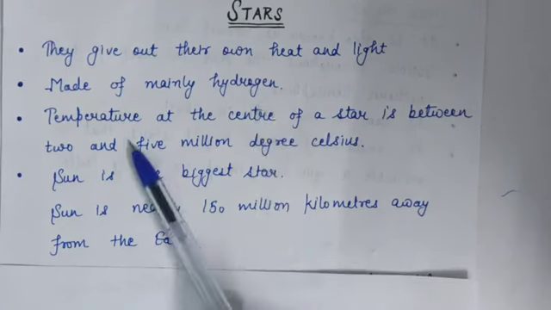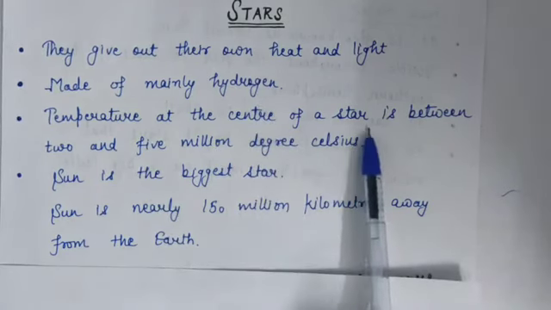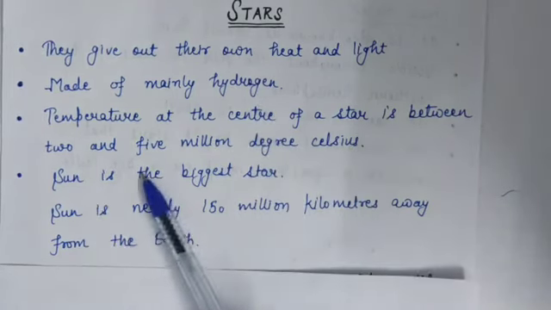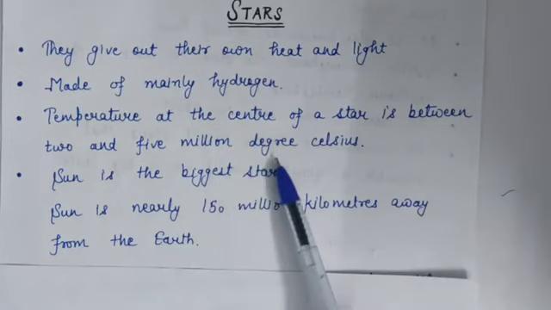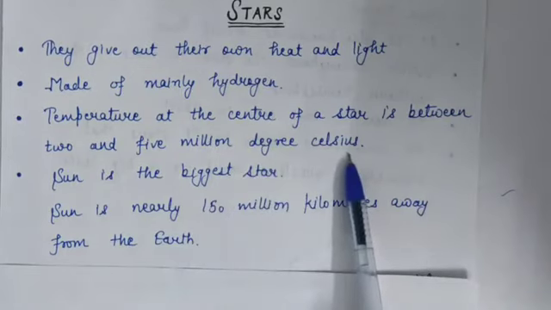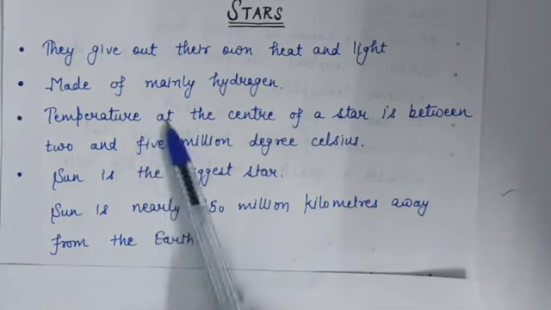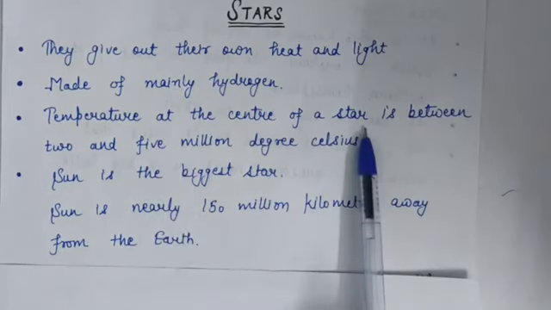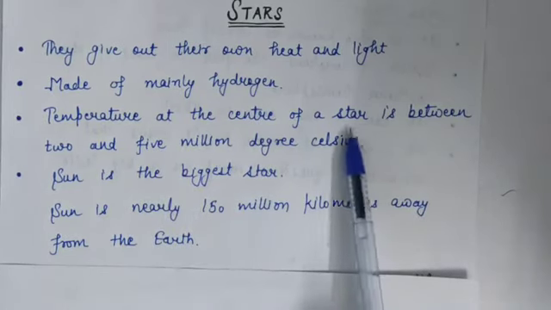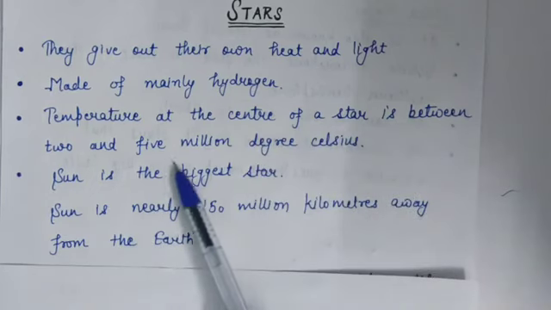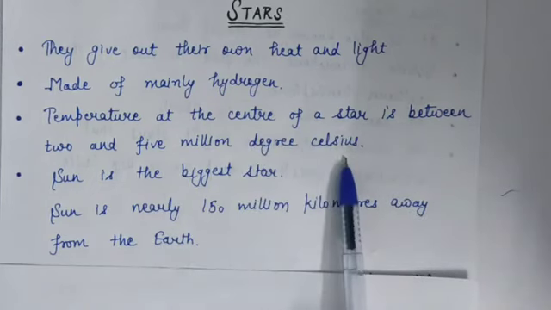And the temperature at the center of a star is between 2 and 5 million degrees Celsius. Means temperature is very high at the center of a star.